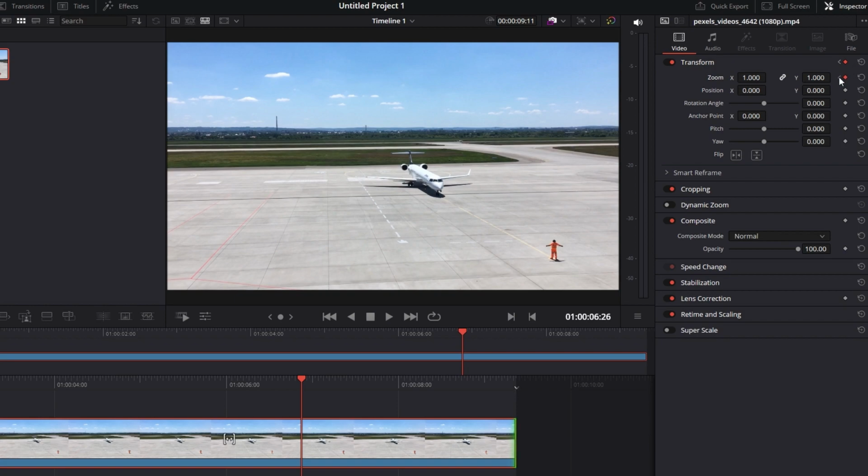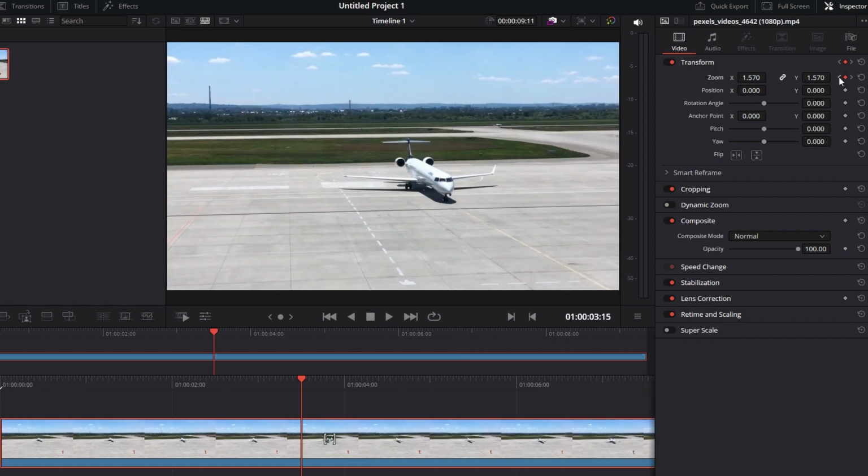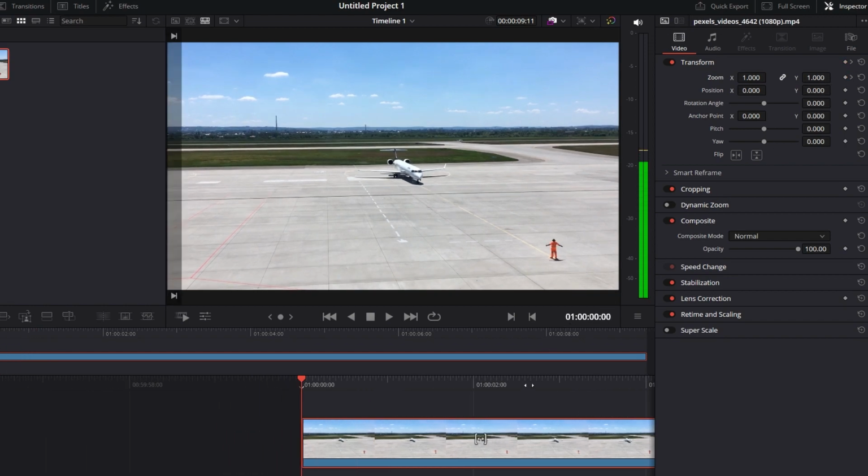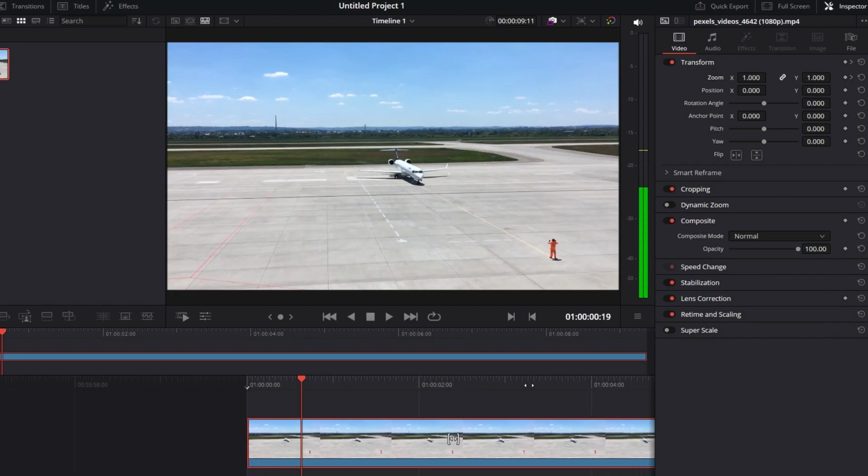To fine-tune the animation, you can adjust properties at each keyframe. Resolve will automatically create the animation between them. Play the timeline to review the zoom effect created by the keyframes.